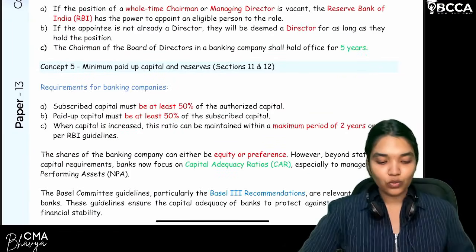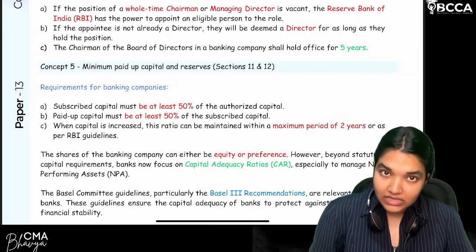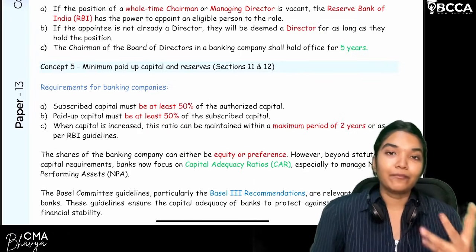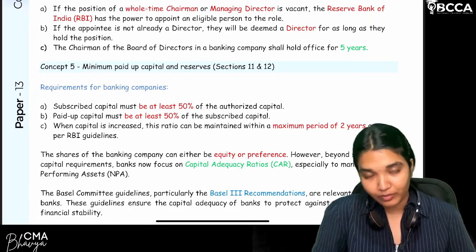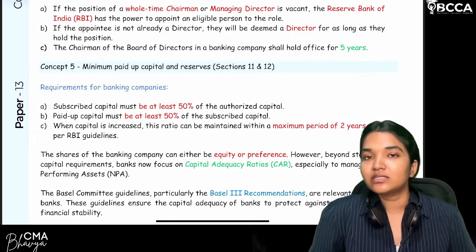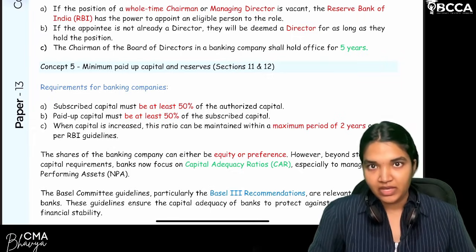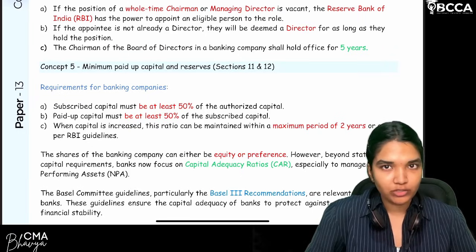Yes, now let's move on to the next concept, which is related to the minimum capital requirements and capital adequacy ratios. This is section 11 and section 12 of the Banking Regulation Act. Now, first condition here is, since it's a banking company, it will have authorized capital.